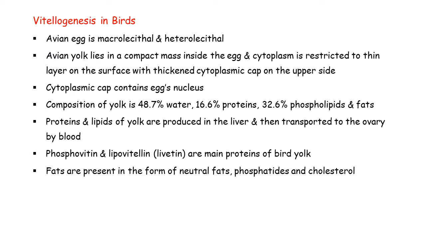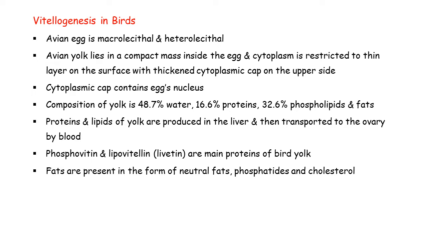In another kind of animals, autosynthesis and heterosynthesis, both procedures are used for the production of yolk. So, when we talk about the process of vitellogenesis in case of birds, the birds have eggs which are macrolecithal as well as telolecithal. Macrolecithal means they have a very large amount of yolk inside the ooplasm, and as a result they are also very large in size. And what does telolecithal mean? It means the yolk is unevenly distributed throughout the cytoplasm.